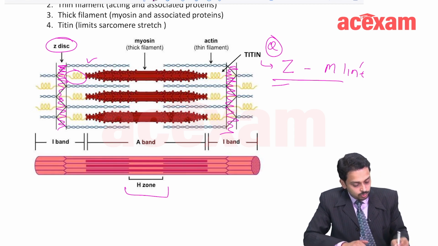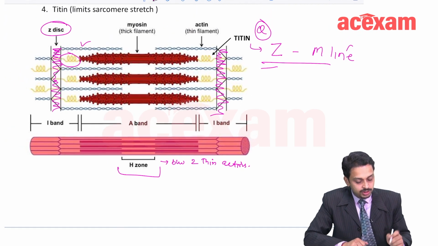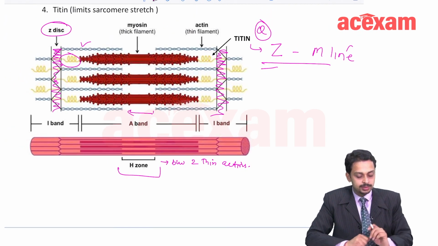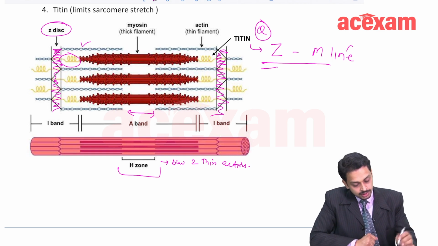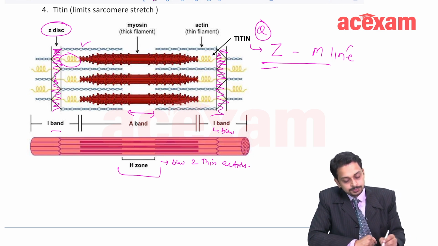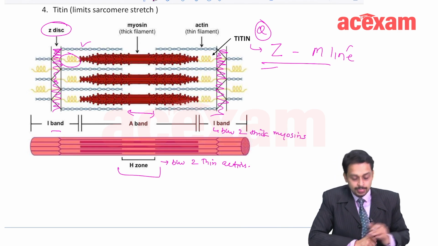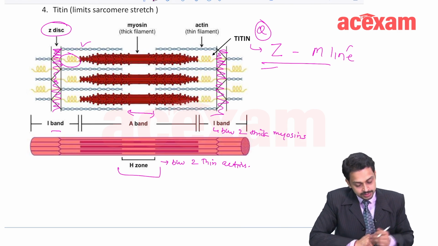The H zone is basically between two thin actins. You can just see here, the H zone is between two thin actins. What is the I band? This is the I band. The I band is between two thick myosins. Right? The I band is between two thick myosins.